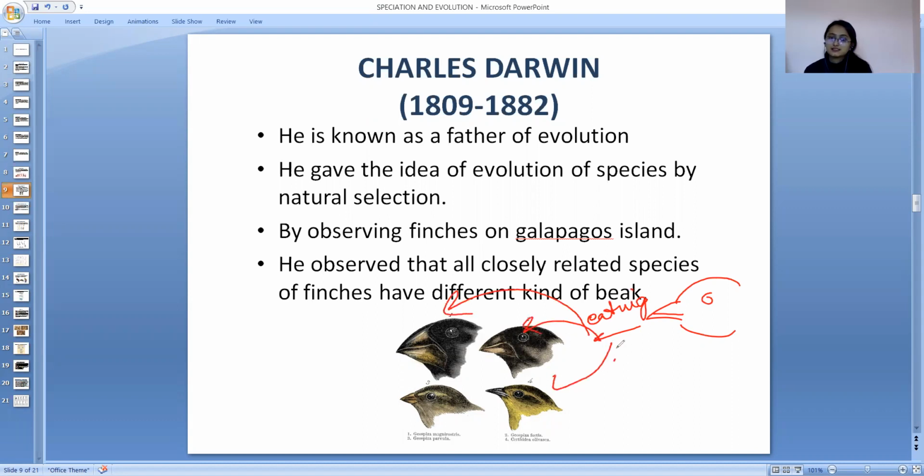You can see the difference in their beak, but all the finches are arising from the same ancestor. So Charles Darwin observed the difference in the beak on the basis of their different food habit. The beaks of the finches evolved, but they have evolved from the same ancestor. So nature will select those who will survive, right?